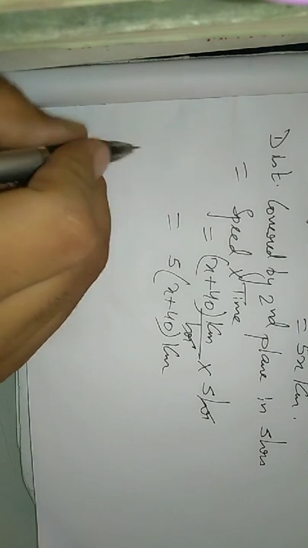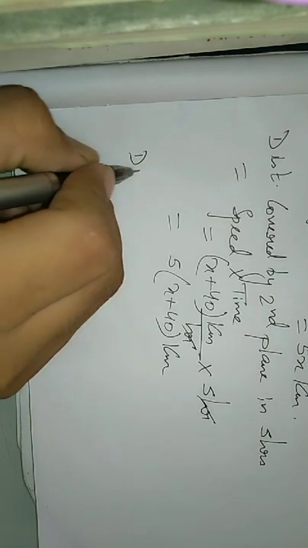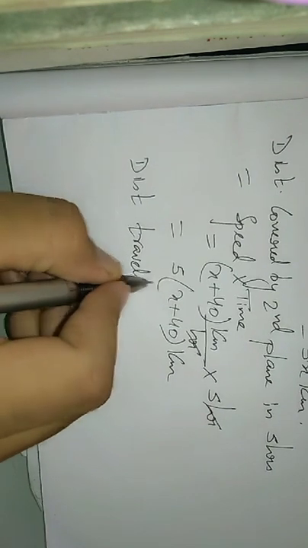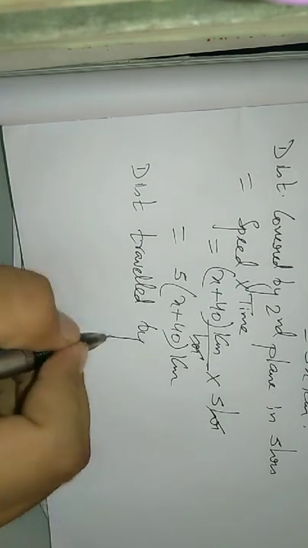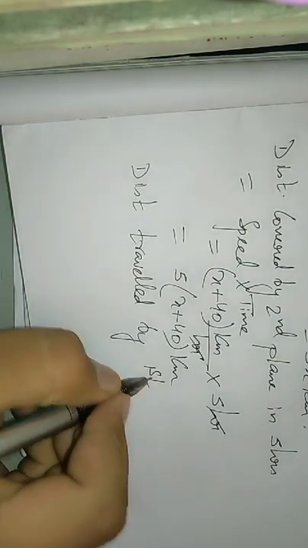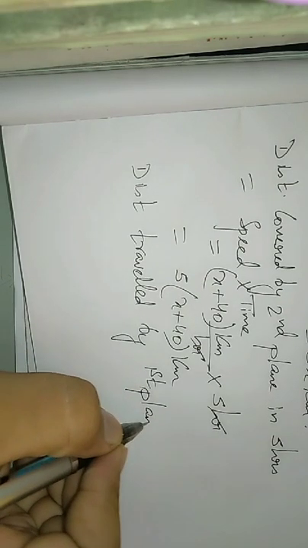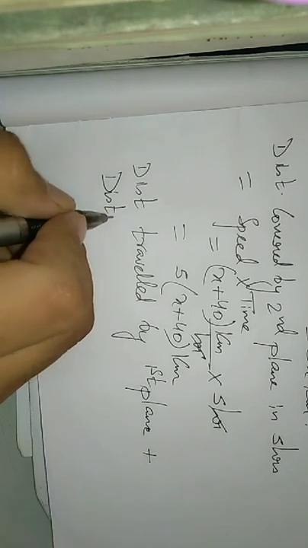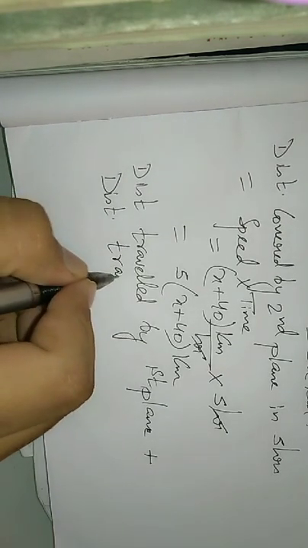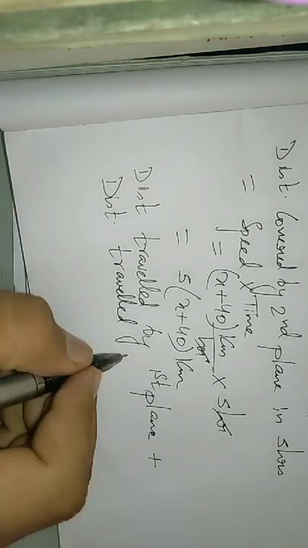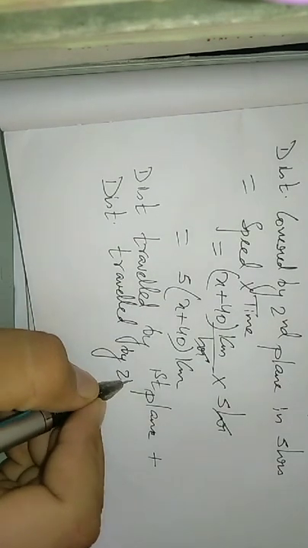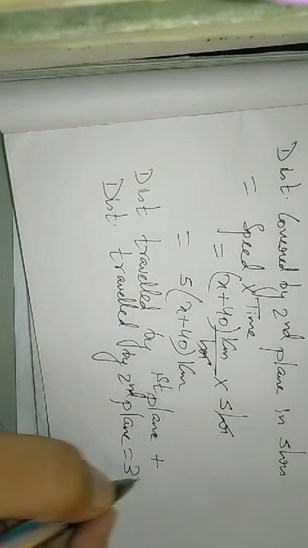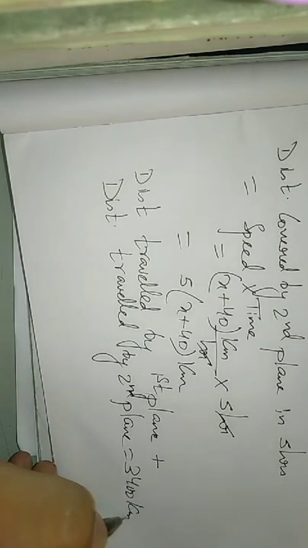So we need to write this statement: distance traveled by first plane plus distance traveled by second plane is equal to 3400 kilometer.